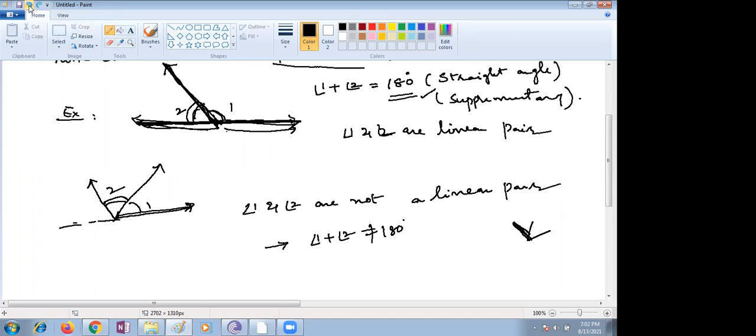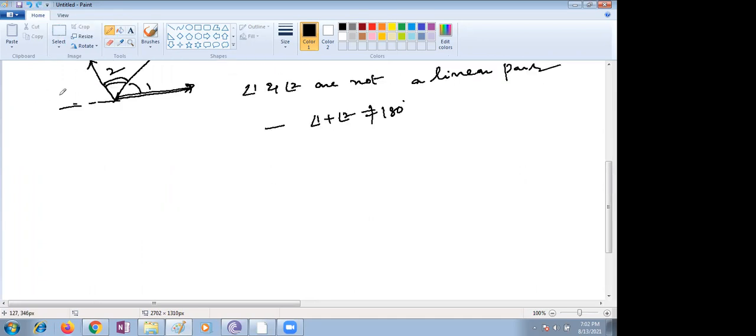Yes or no? Who said yes? Please respond, children. Ritik Reddy said yes. Okay, now let me write the question so that you can understand. Can two acute angles, acute means less than 90, form a linear pair?